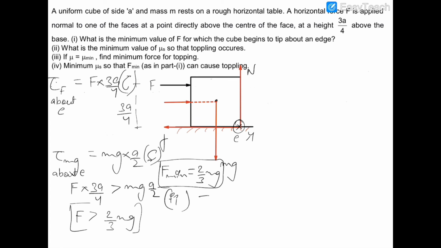But if this force is not applicable at the center, in fact this force is applicable at a distance of 3a by 4 from the base. So this force will alone create some torque about the center to topple this block, and if this block will topple, then there would be no requirement of friction to topple this block. Therefore the minimum value of friction will be 0.